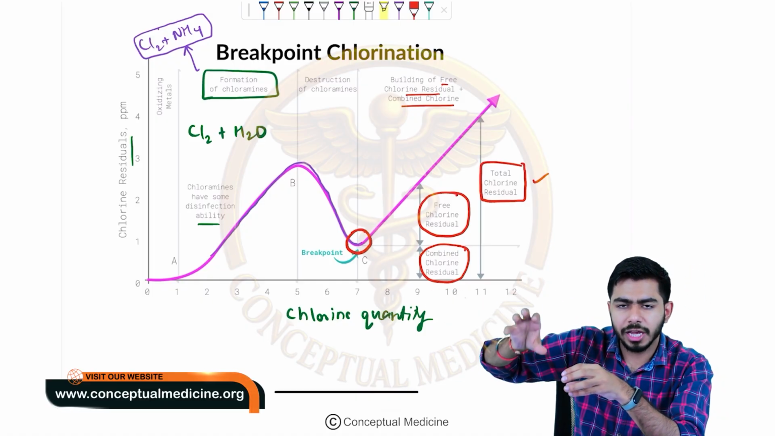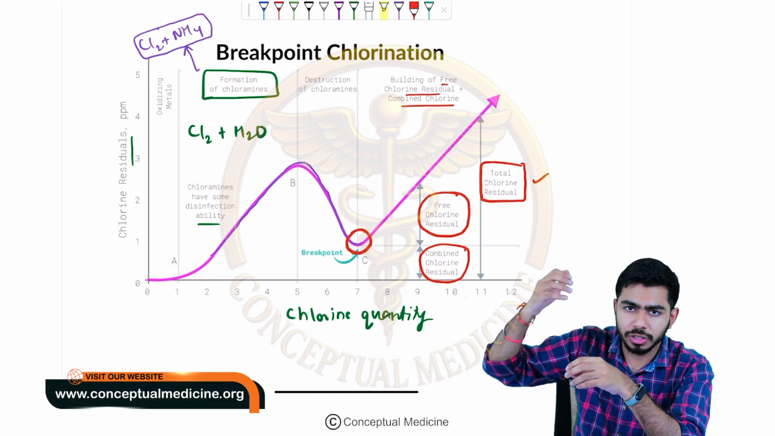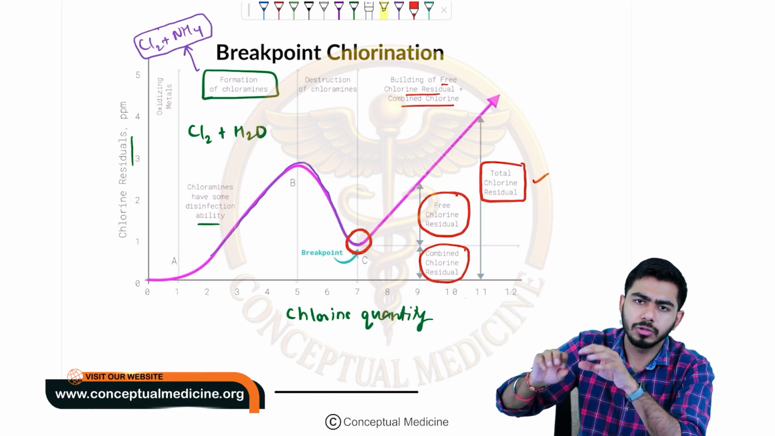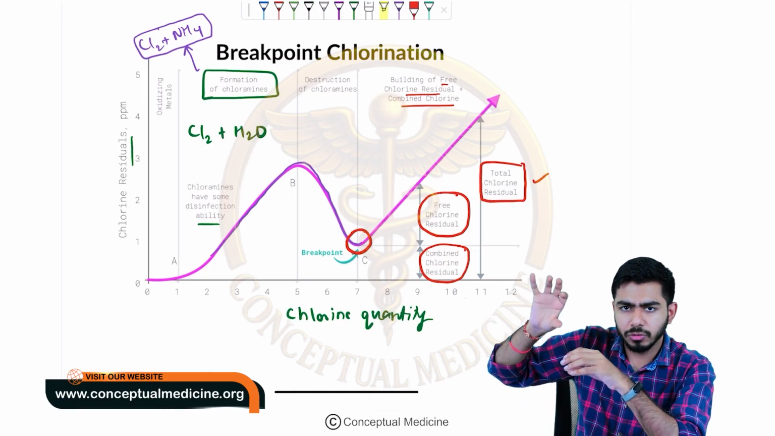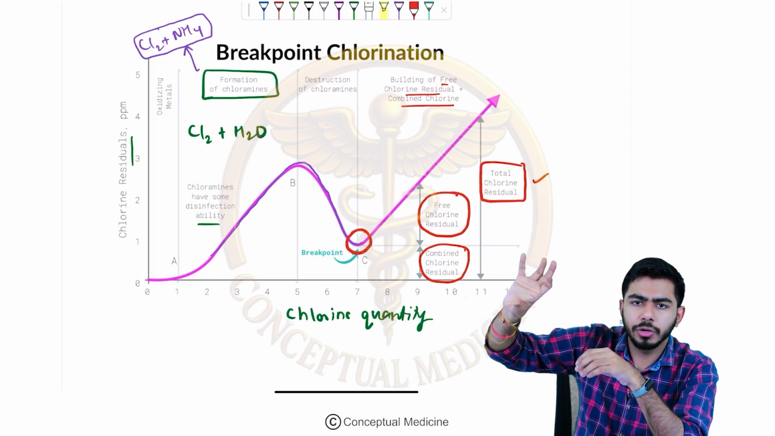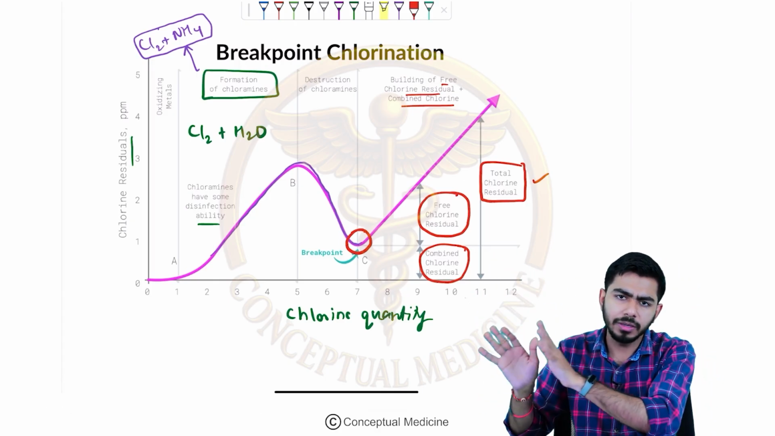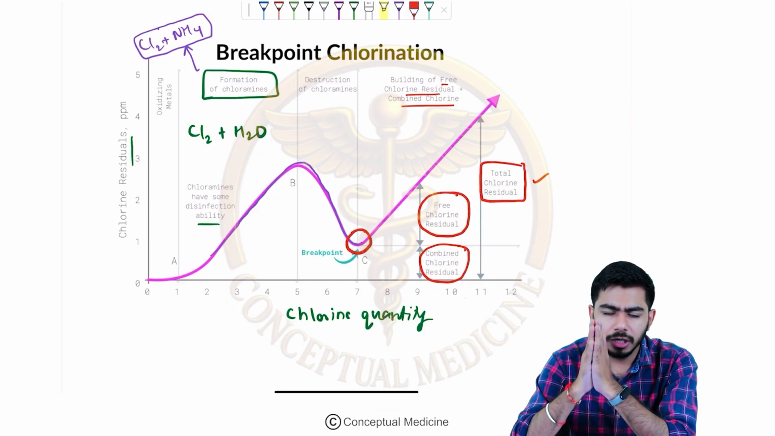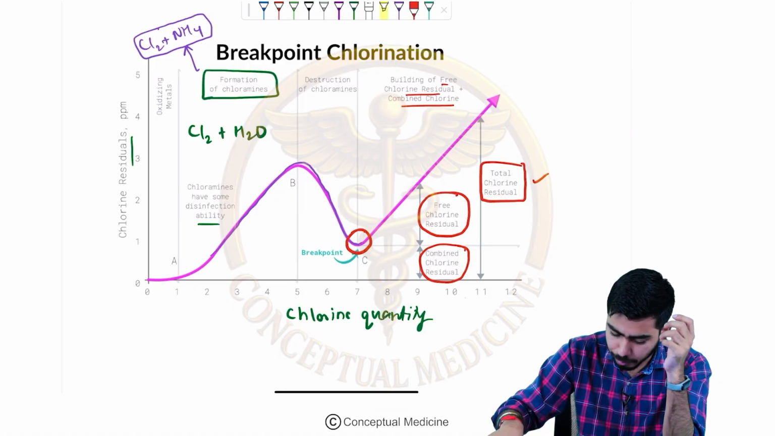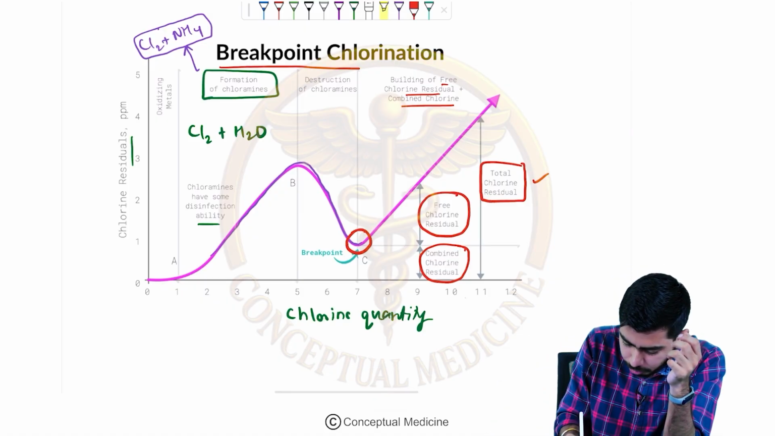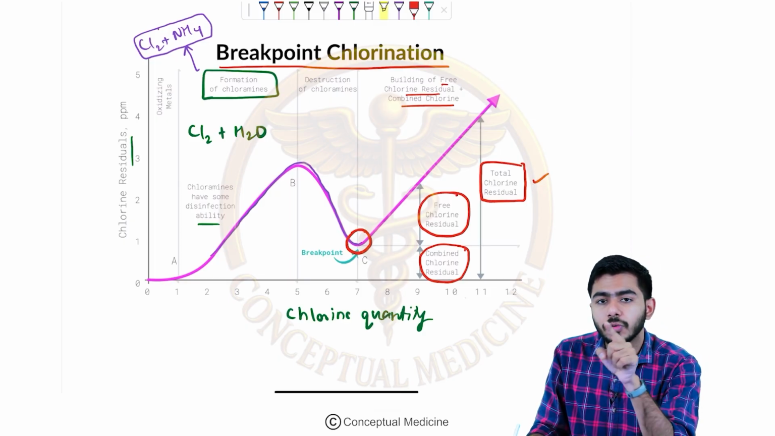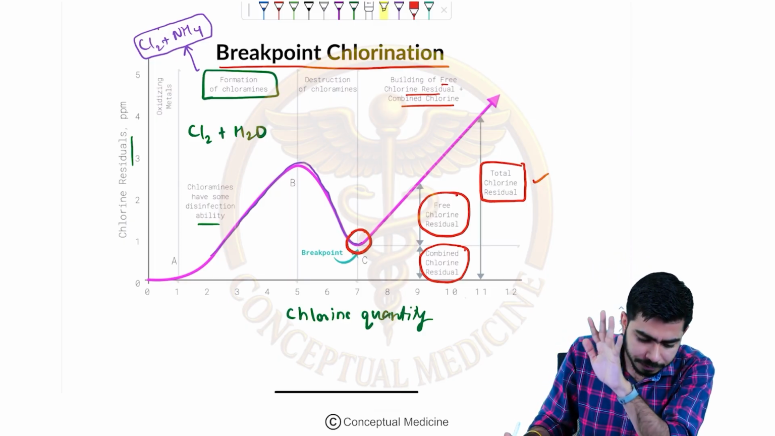There is a test which can be used to estimate total and free chlorine in the water. We'll talk about that too. But for now, just understand that after the breakpoint, free chlorine, combined chlorine and total chlorine will be present. I will come back to the breakpoint after a few minutes as well. That was the story of breakpoint chlorination, very important for the exam. The breakpoint usually comes after the destruction of chloramine.